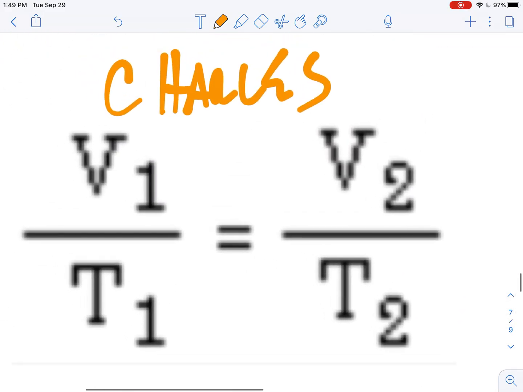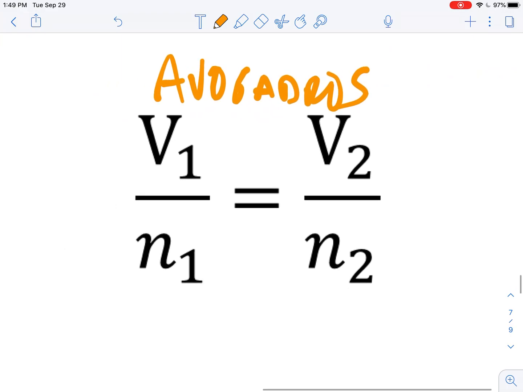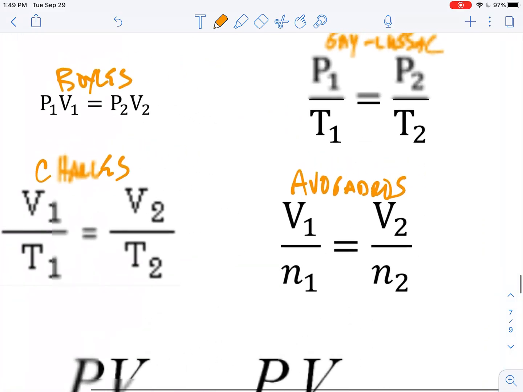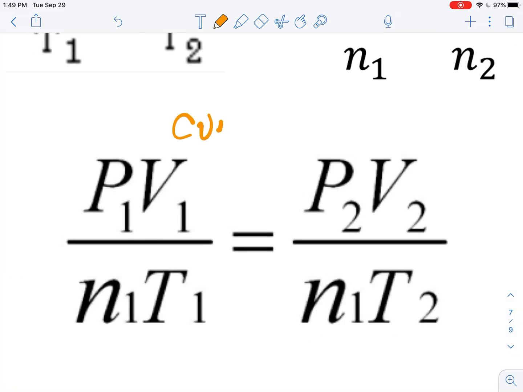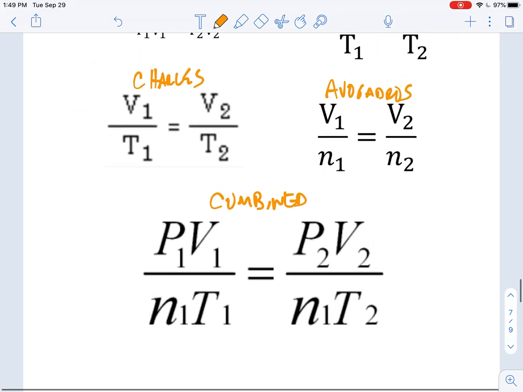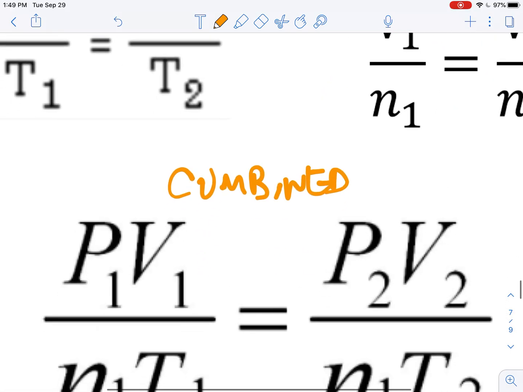They are going to expect you to understand that if you double the temperature of something at constant pressure, then the volume is going to double, and they are going to expect you to understand that if you pump in more of a gas, then the volume is going to go up as well. But all of these guys can really kind of be summarized by this. This is called the combined gas law. And the combined gas law is all of these laws shoved in together. So you'll notice P and V are next to each other here.